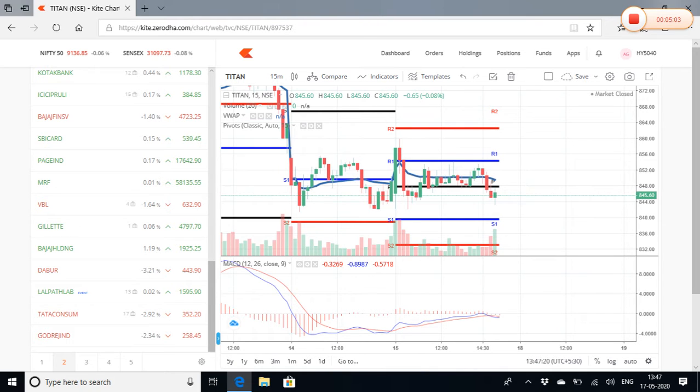Also, when it trades over the VWAP, it acts like a support, and when it trades below the VWAP, it acts like a resistance to the upward movement of the stock. This is true in the maximum number of cases. However, there are a few exceptions. For example, if there is some sort of market news or operator related issues, it might not follow this particular theory. Okay.